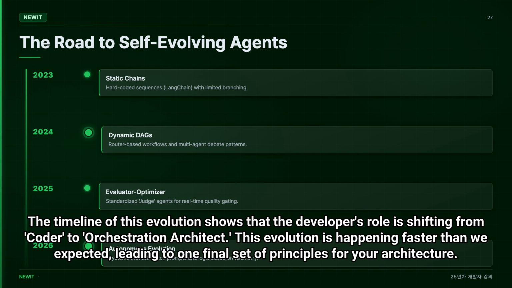The timeline of this evolution shows that the developer's role is shifting from coder to orchestration architect. This evolution is happening faster than we expected, leading to one final set of principles for your architecture.